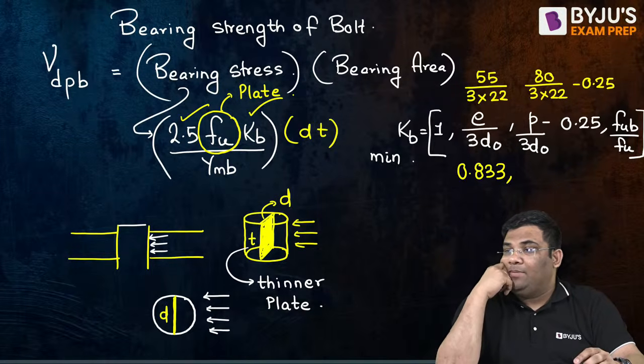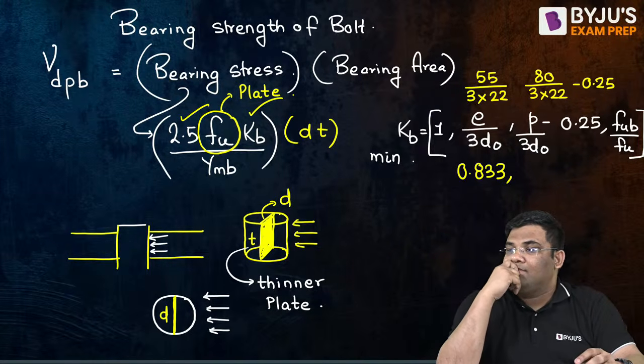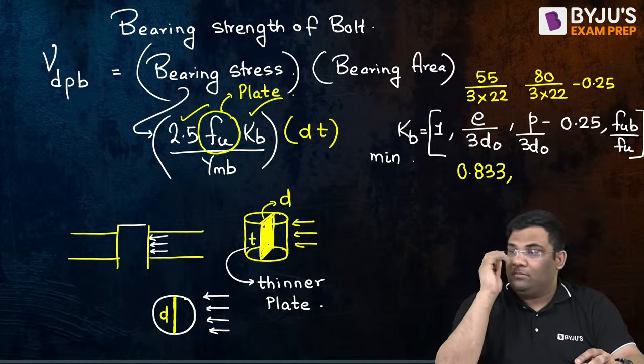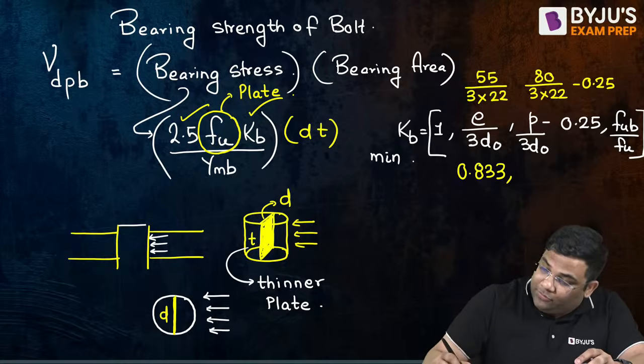How much are you getting for this value? Tell me. See, all these questions they will ask in the GATE examination. Okay, 0.962.